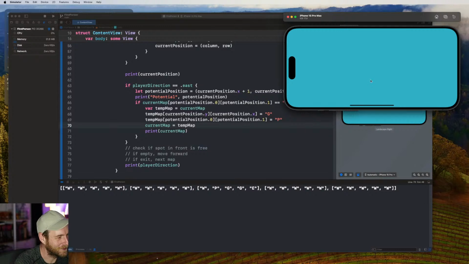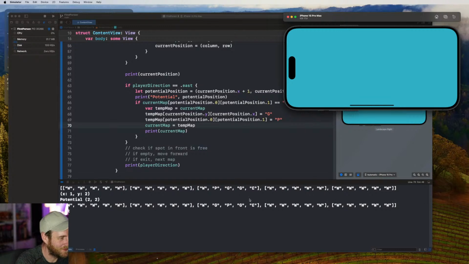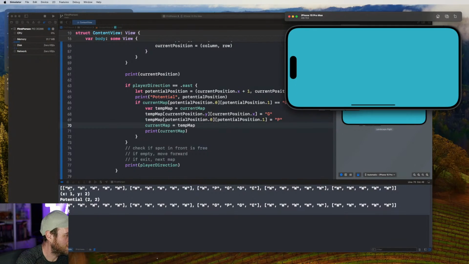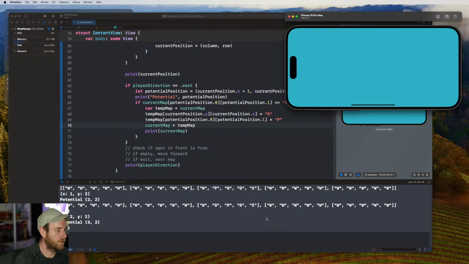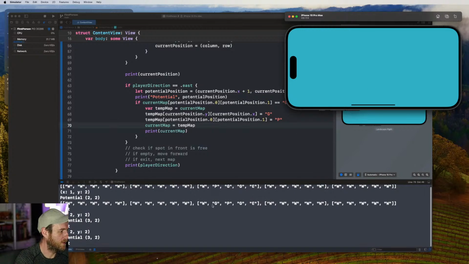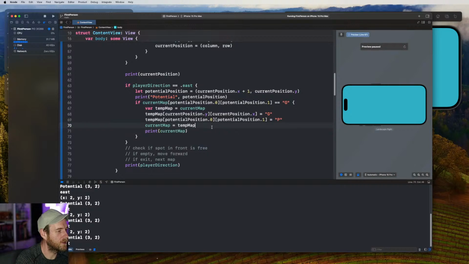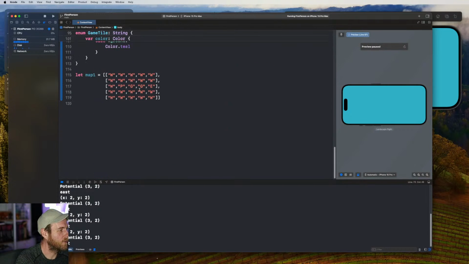Okay, so we've got the P, the G, the potential position is 2-2. The current position will now be 2-2. The potential is 3-2 because we're going across to 3. Swipe again, and it just gets stuck on 3-2, 3-2, 3-2. So something is wrong with my logic. I can't see anything wrong with moving another step forward though.